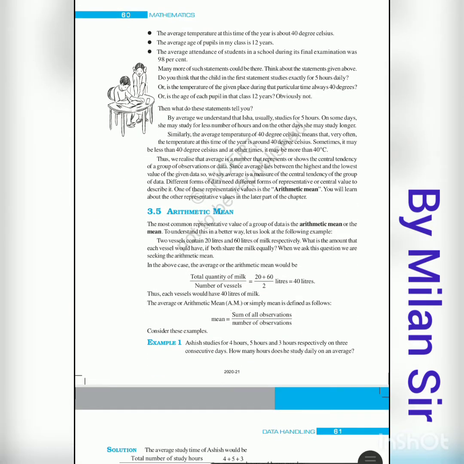The first one is the arithmetic mean. Arithmetic mean is one measure of central tendency. The most common representative value of a group of data is the arithmetic mean, or simply called the mean. What is the formula of mean?